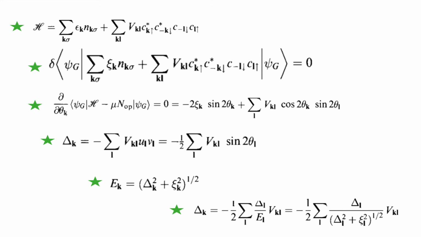Understand? And here the VKL form, if you give it in a special form or some other form, then it will be more complicated. V is constant throughout the calculation. V is constant for BCS. If it is a variable, then it will be different. Actually, it will be very difficult.